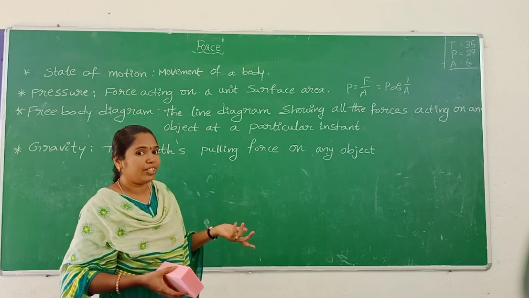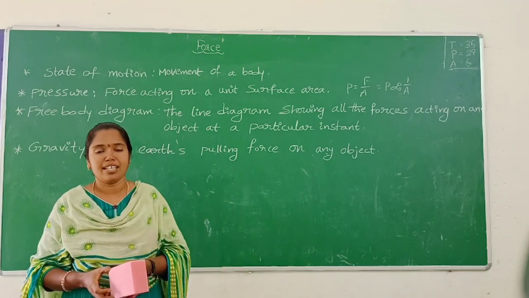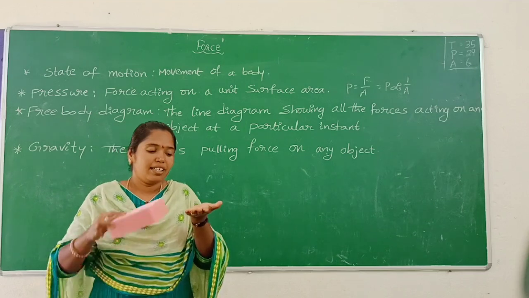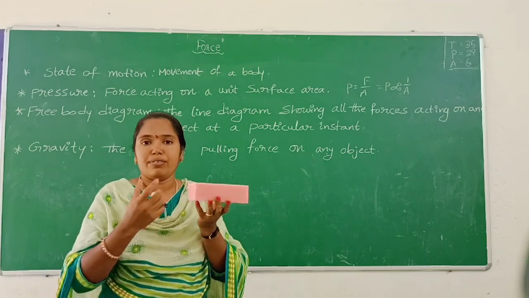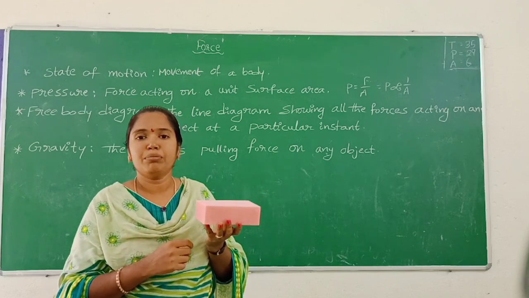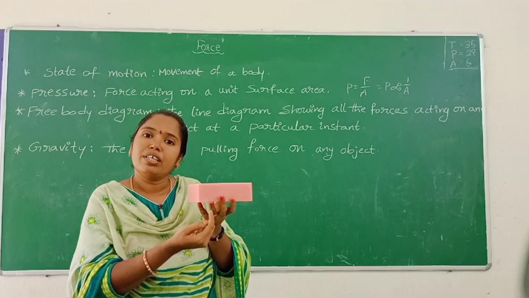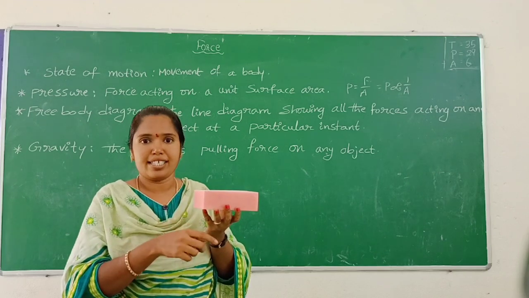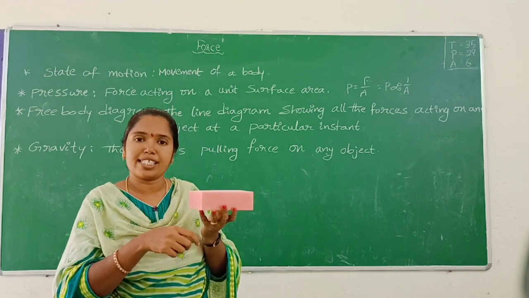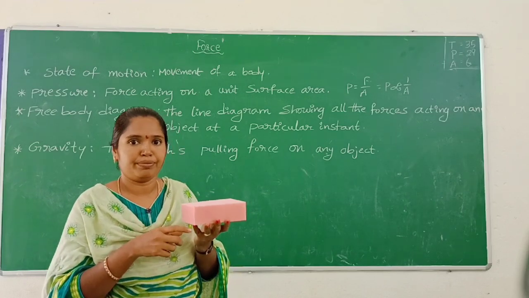I gave an example in the previous class also. Elephant feet have more area, so pressure is less. So the elephant exerts less pressure on the surface of the ground.